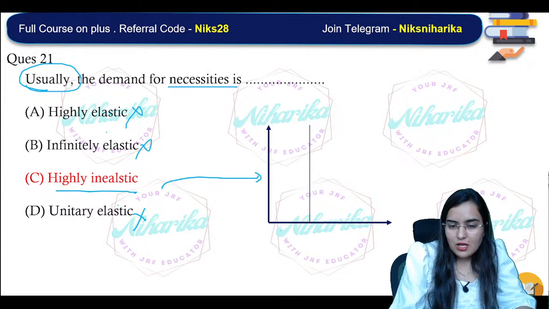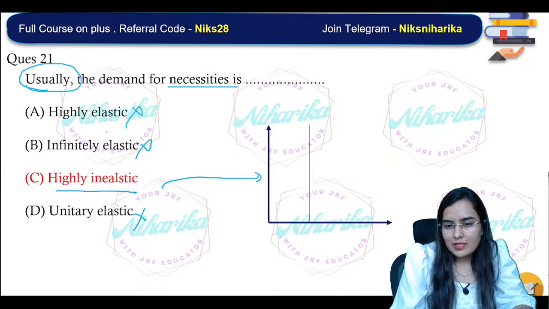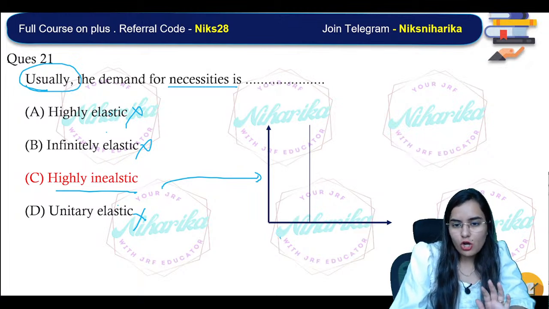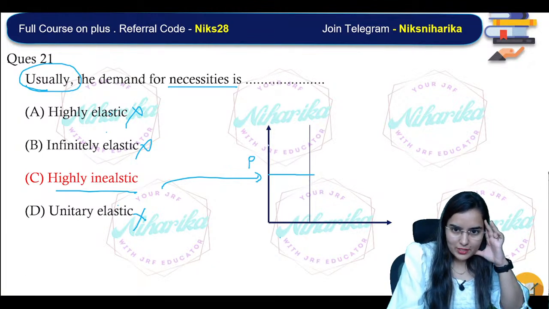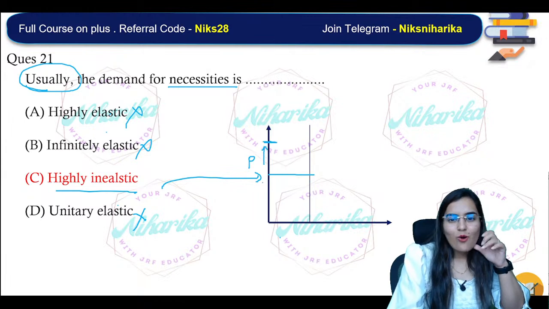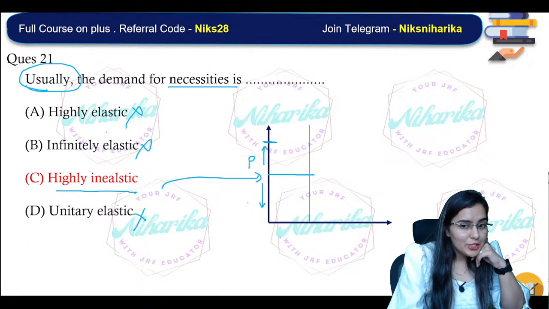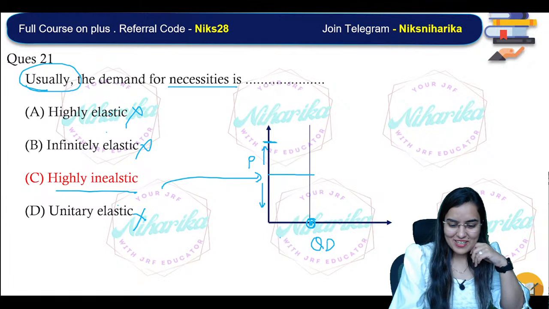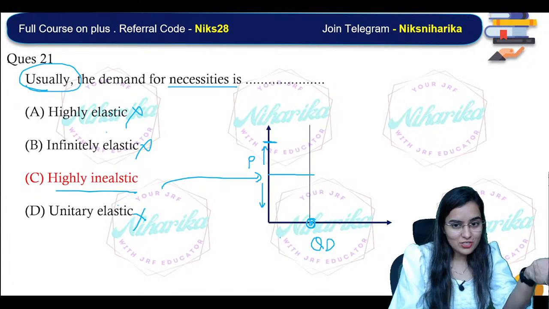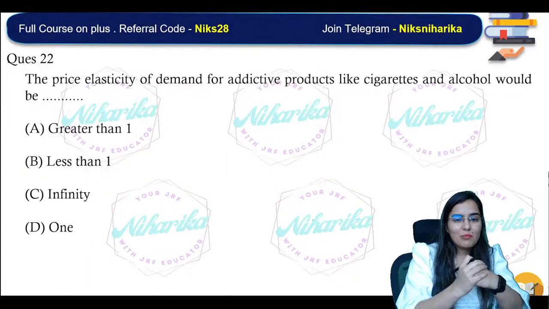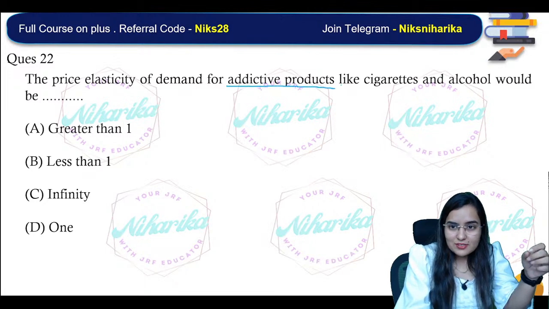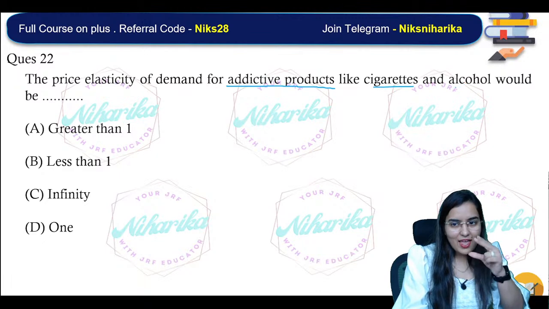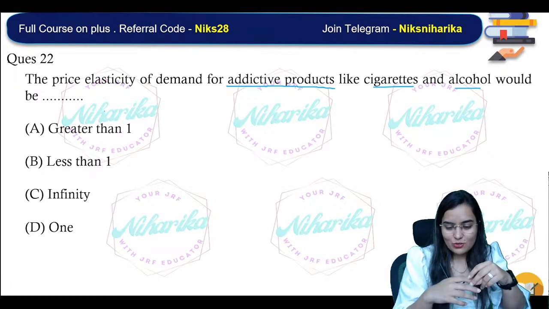That means, suppose, what is our necessity? Suppose food items, medicine, salt, sugar. Let's take salt. If the price of salt increases or the price of salt reduces, then the consumption, the quantity demanded of salt, will remain the same. At any price, we will buy the same quantity. We cannot increase or decrease the quantity. Now the price elasticity for addictive products like cigarettes and alcohol would be no effect on demand.